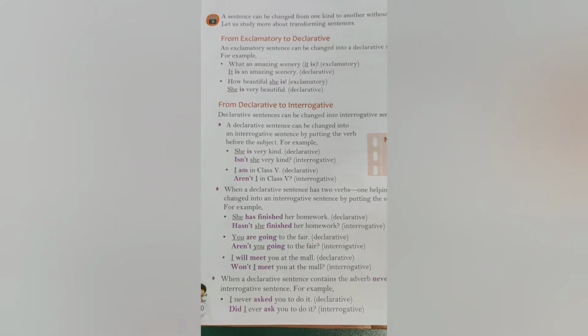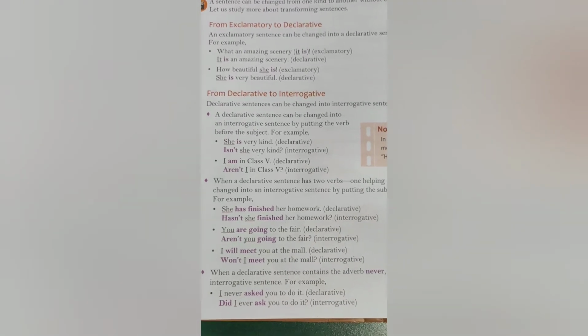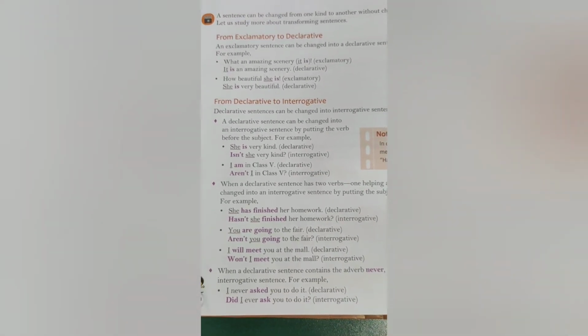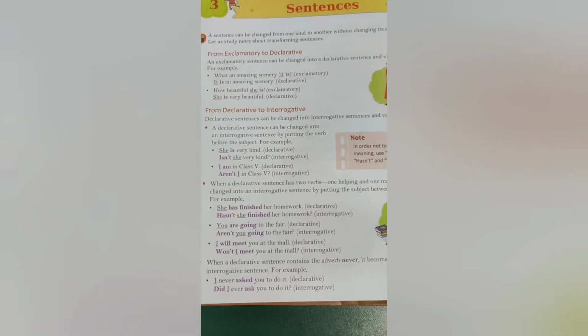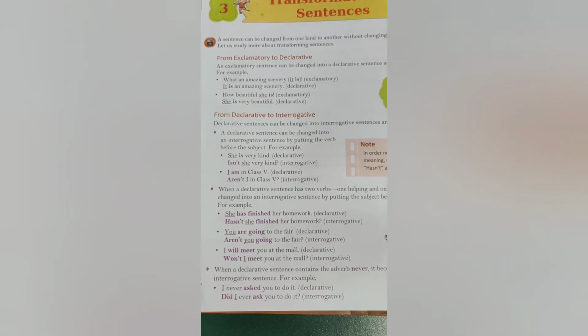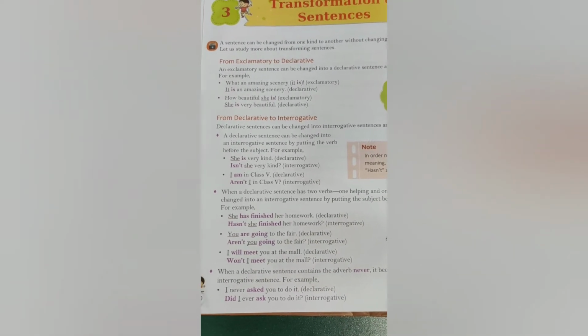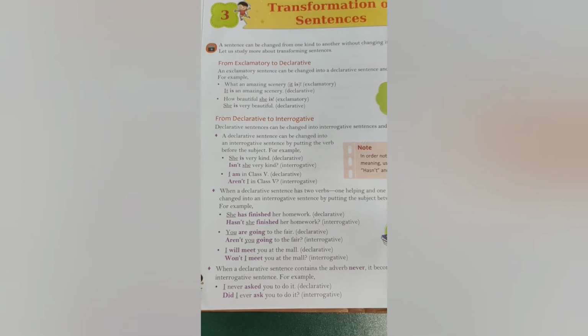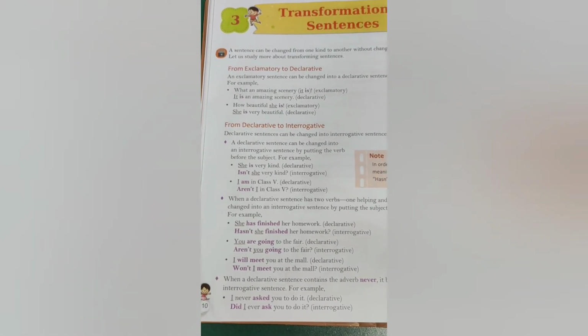Other than that, when a declarative sentence contains the adverb never, never shows a negative sentence. Never, no one, neither, all these types of words are used in negative sentences. So when it has never, it becomes ever in the interrogative sentence. For example, I never asked you to do it.